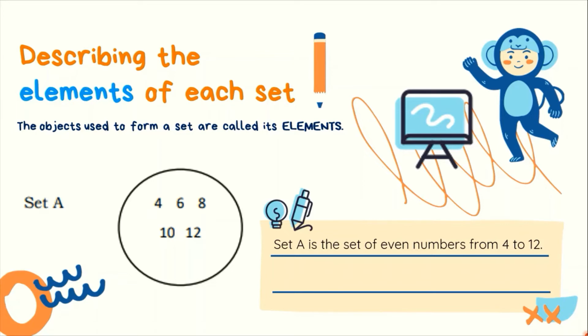This is a finite set. And in set notation, it will be written in this form. Set A equals 4, 6, 8, 10, 12. Yung mga members niya ay listed, separated by a comma each, and it begins with an open brace and ended with a closed brace. No ellipses because this is a finite set.